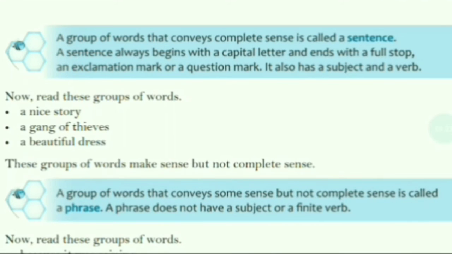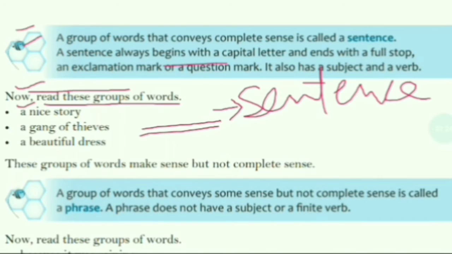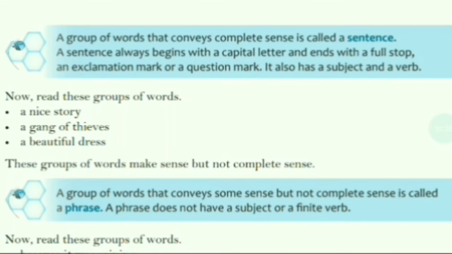Here is a proper definition of the sentence. A group of words that conveys complete sense is called a sentence. A sentence always begins with a capital letter, and ends with a full stop, an exclamation mark or a question mark. Full stop is a dot, exclamation mark is this one, and question mark is this one.